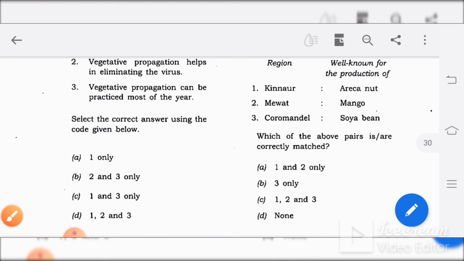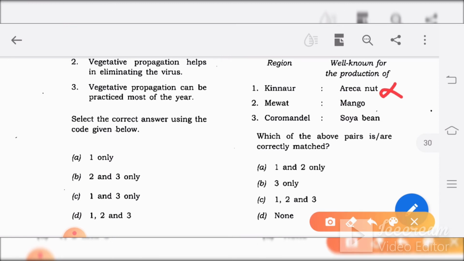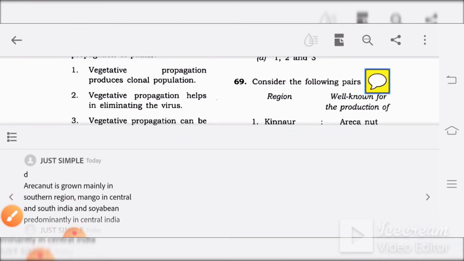Kannaur over here, it is in Himachal Pradesh, so it is not famous for arecanut. Arecanut is mostly found in South India, so that's not right. And Mewat again, this is wrong. Mango is famous in Central India and South India.